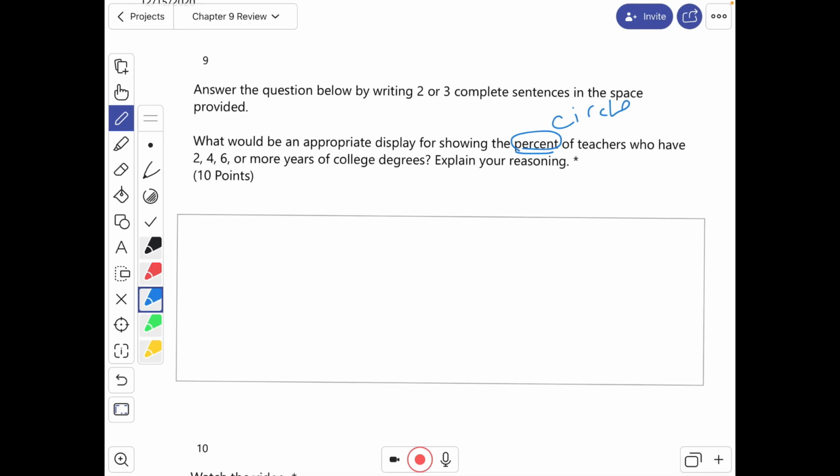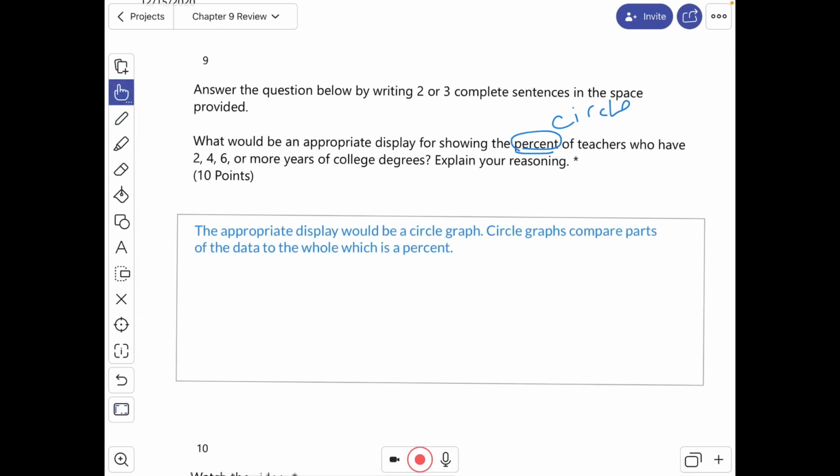That would be a circle graph. So let's just write about that. The appropriate display would be a circle graph. Circle graphs compare parts of the data to the whole, which is a percent. All you had to do is tell which one would be appropriate and really kind of the definition, what the circle graph's for.